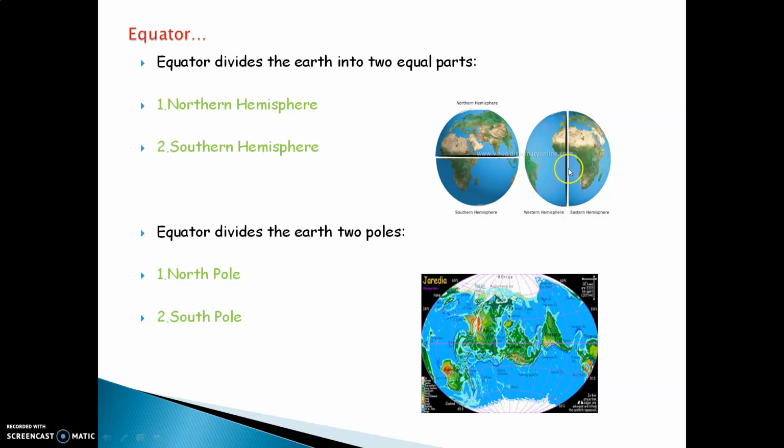This is the prime meridian that divides the earth into two equal parts, western part and eastern part. Western hemisphere, eastern hemisphere. So it is the longest meridian on the earth. Equator divides two parts, northern hemisphere and southern hemisphere. Prime meridian divides into western hemisphere and eastern hemisphere.